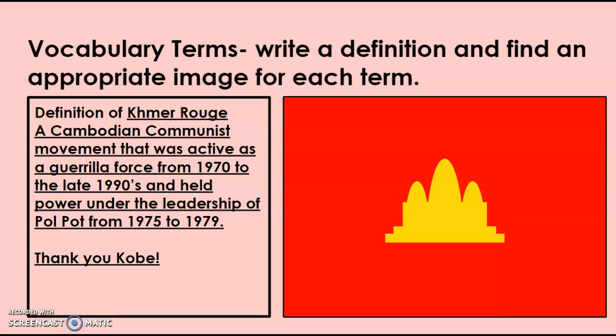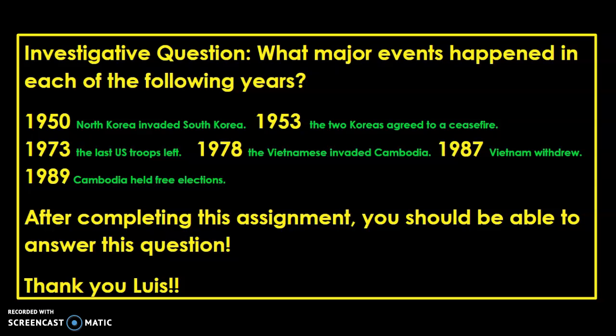All right, Kobe, love this picture you chose for the definition for Khmer Rouge. A Cambodian communist movement that was active as a guerrilla force from 1970 to the late 1990s and held power under the leadership of Pol Pot from 75 to 79. Cool flag. I actually was not familiar with that flag, and I really appreciated that you chose that flag as your image for your definition.